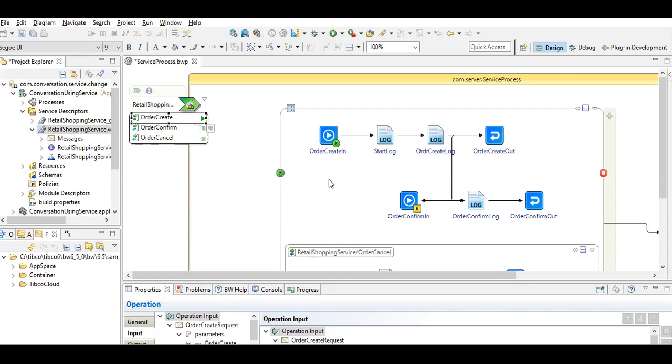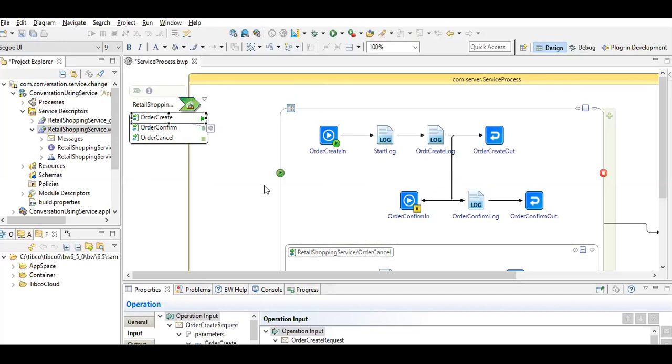But in this case, you cannot independently execute order confirm, because order confirm is associated with the output of whatever order is created. So order create is the only one allowed to get triggered. That process is allowed to create the process instance, not order confirm.